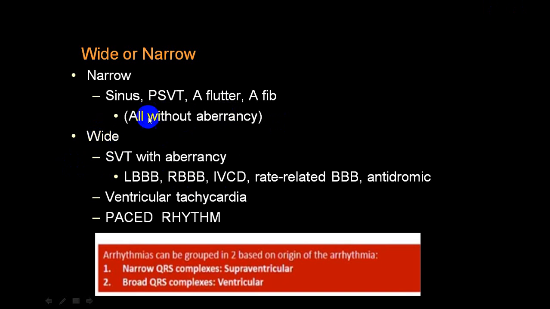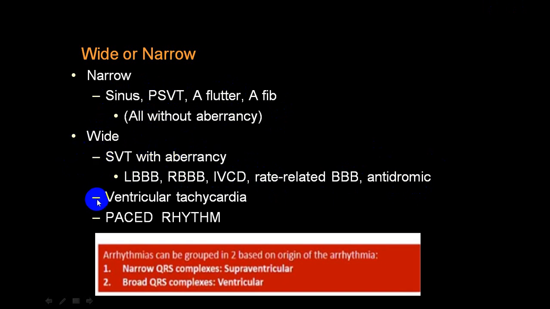So what is wide? All this: SVT with aberrancy, left bundle branch block, right bundle branch block, intraventricular conduction defect, or rate related bundle branch block, or antidromic variety. All this will have aberrancy.